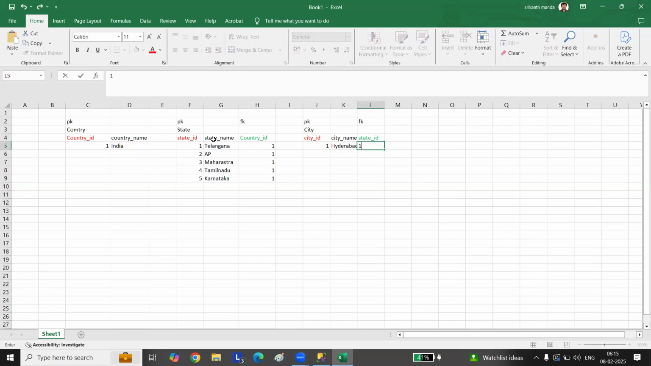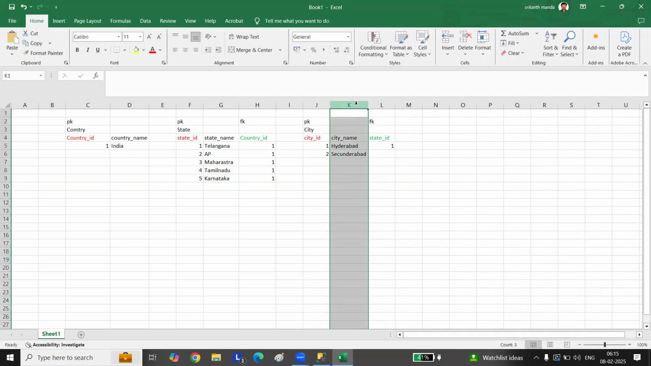So that state is in Telangana. So Telangana value is 1. Now 2 here. Let's go with Secunderabad. This Secunderabad also belongs to Telangana. So I'll give 1 here.